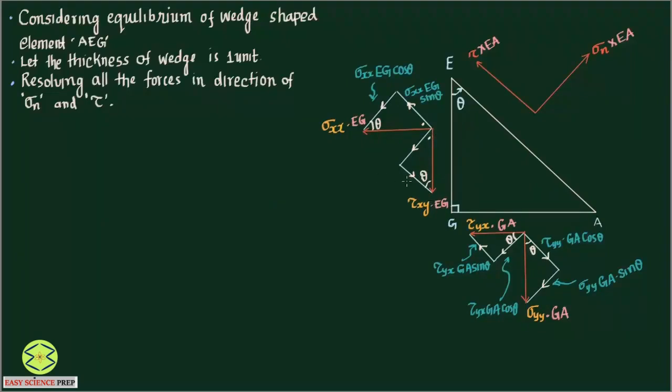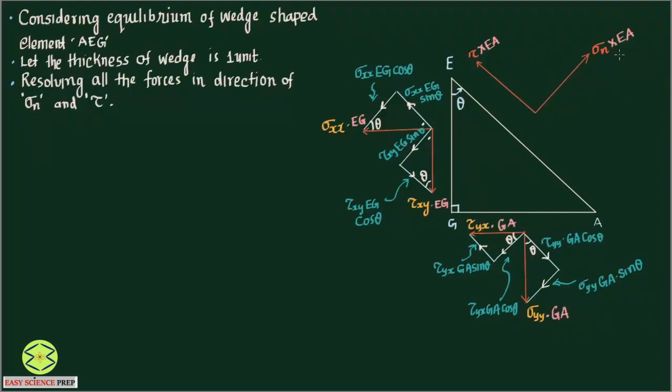This is tau xy Eg, so this is going to be tau xy Eg, the angle is made with this side, so it is going to be cos theta, and here this is going to be tau xy Eg sine theta. So we are able to resolve all the components of these forces. Okay, now we are going to follow the equilibrium condition.